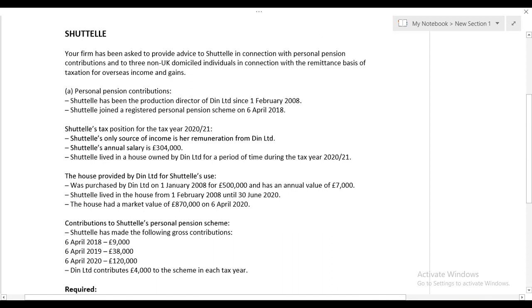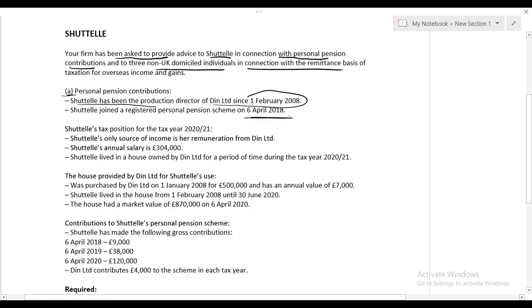Your firm has been asked to provide advice to Shuttle in connection with the personal pension contribution, PPC, and 3 non-UK domicile individuals. We have no idea about that so far, as we have not studied domicile. We'll study that inshallah also, in connection with the remittance basis. Leave that. Look at this part here. Personal pension contribution. Shuttle has been the production director of Dean Limited since 1st Feb 2008. She's the director of this company. Shuttle joined the registered pension scheme on 6th April 2018.